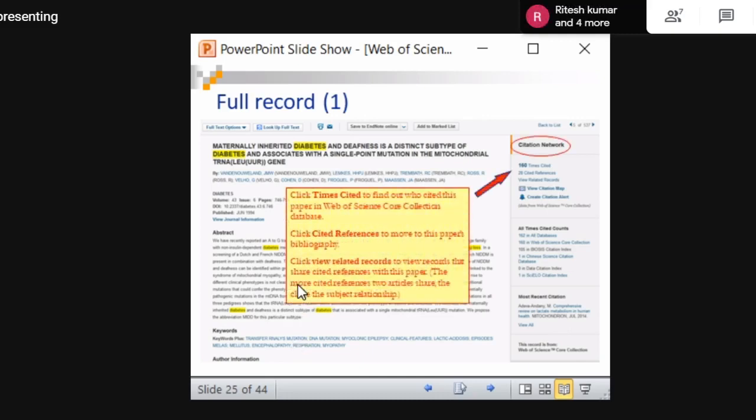When I click times cited, to find out who cited this paper in the Web of Science core collection, if there are 160, that means this paper has received 160 citations from other papers. When you click that, you can see the other papers also. In this way, you can search for related literature. This is the best way to search for related literature within this particular subject.